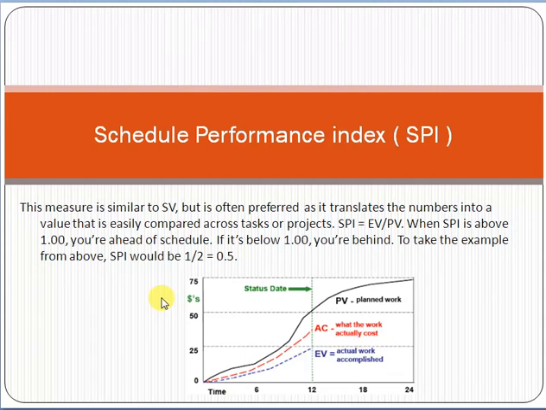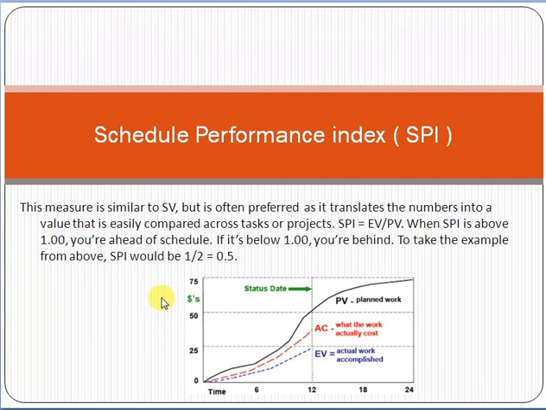So friend, if you divide by planned value, if the SPI is above 1, that means you are ahead of schedule. If it is below 1, that means you are behind. So always remember, from the exam point of view, if SPI is above 1, it means you are ahead of schedule.